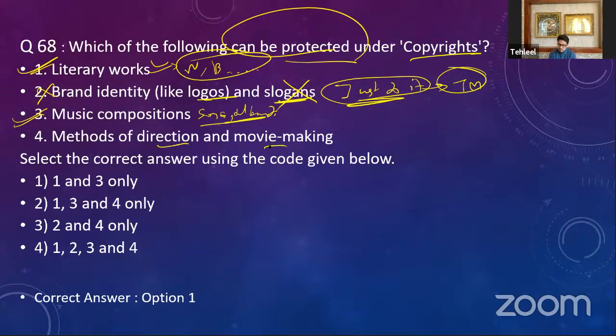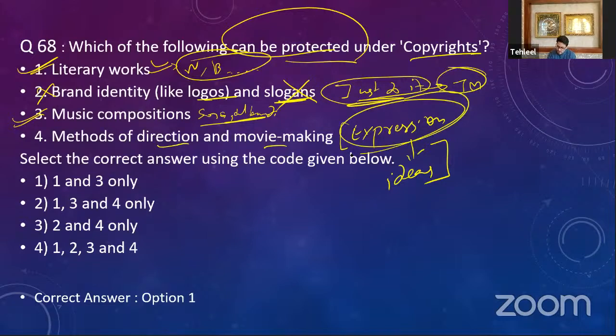Methods of direction in movie making, no, because copyright only protects expressions. It does not protect ideas. There is a difference between the two. Expressions are protected, ideas are not. If you have a method of movie making in your mind, that is the idea you have, and we will not be able to protect it.